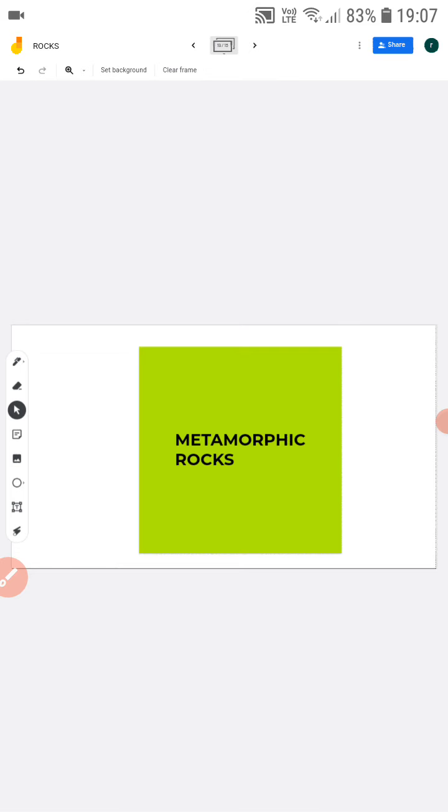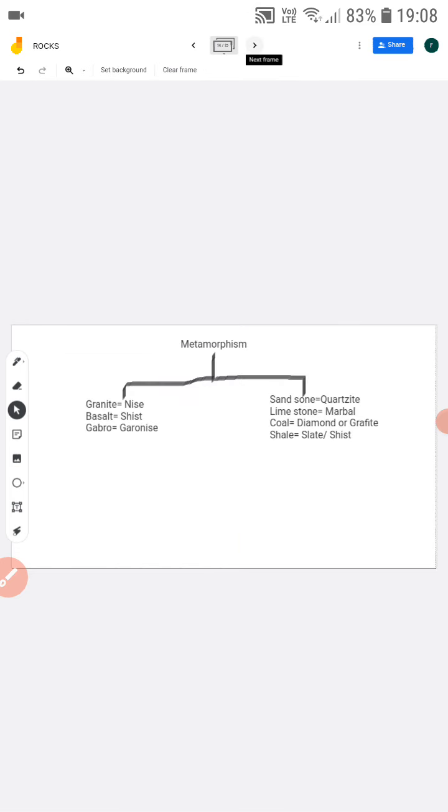These rocks change their features. These are metamorphic rocks. Examples of metamorphism: granite changes into gneiss, basalt into schist, sandstone into quartzite, limestone into marble, coal into diamond, shale into slate or schist. This is the process of metamorphism.